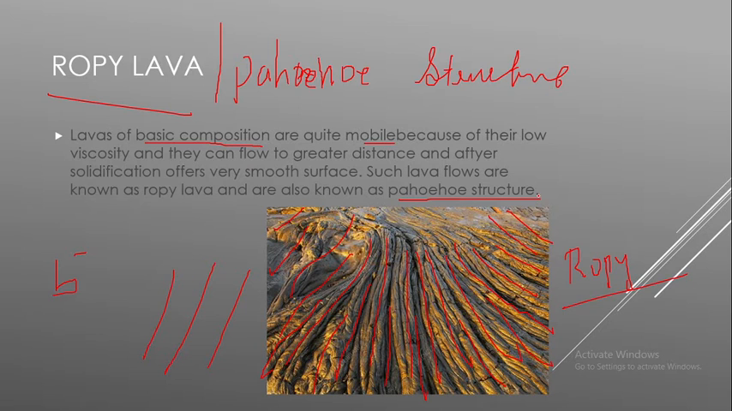Okay, this is another type of structure. So don't be confused between blocky and ropey. As the name indicates, block structures are formed when the lava is of high viscosity and won't flow very great distances, and the composition of the lava will also be acidic in nature. Hence it is known as AA structure. You can say A for acidic, AA structure. Then in the case of ropey lava, it will be of basic composition, having low viscosity, and it can flow to a greater distance. Hence it will form a ropey structure and is also known as Pahoehoe structure.